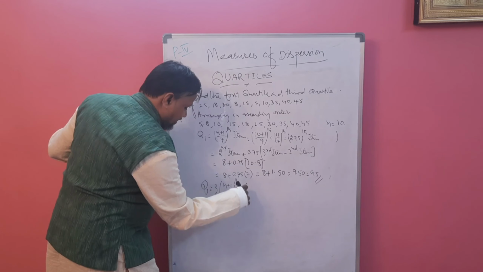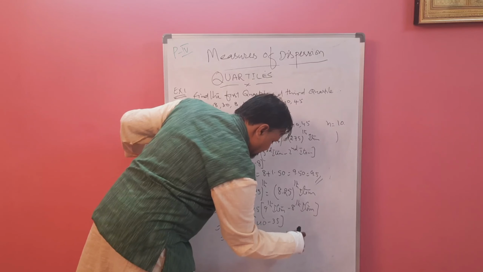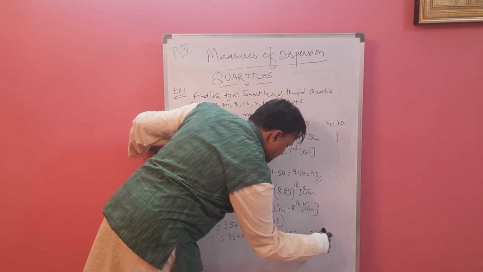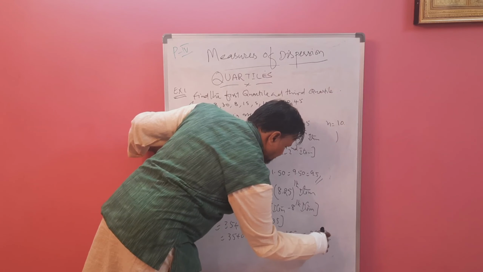This is 5. Now multiply it: 5 5s are 25, 2 5 10 12, so it is 1.25. This is nothing but 36.25. So this is our Q3.